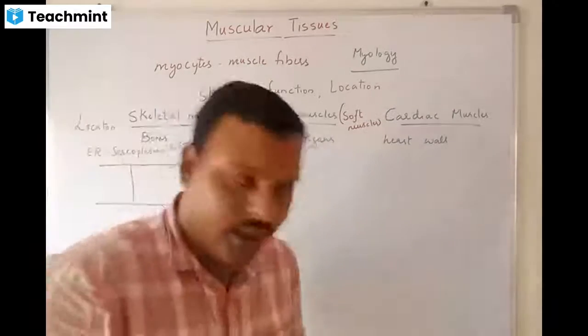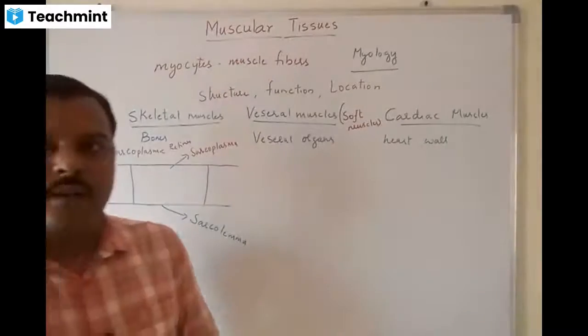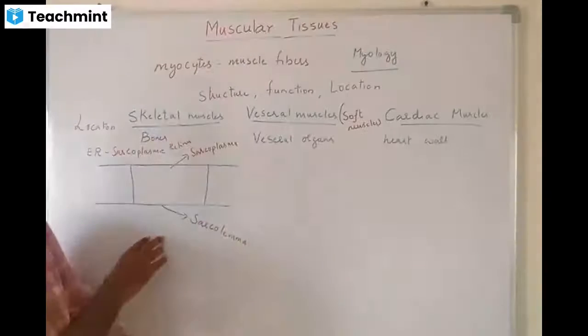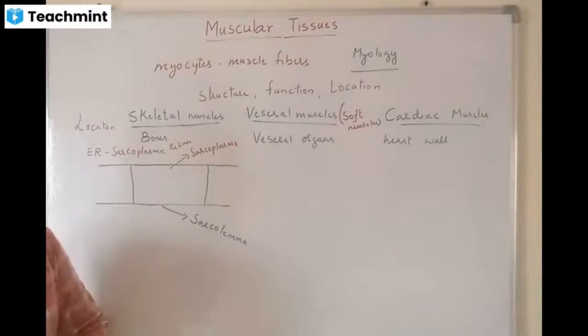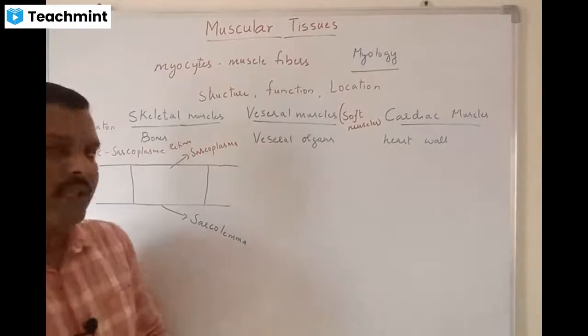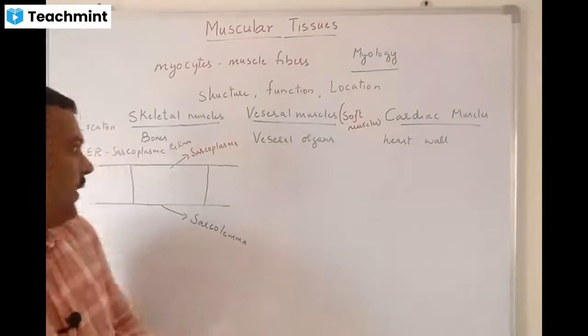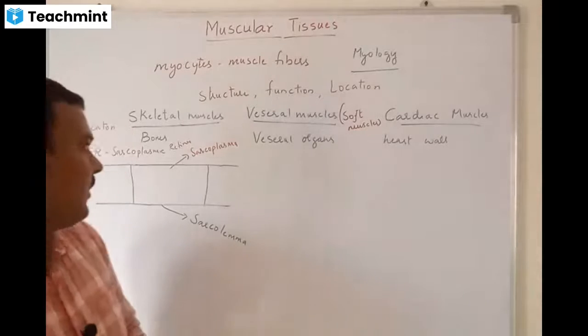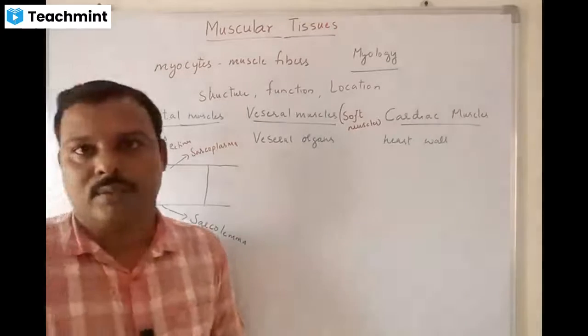So these are the important terms: the cell wall is the sarcolemma, the cytoplasm is the sarcoplasm, and the endoplasmic reticulum is the sarcoplasmic reticulum.